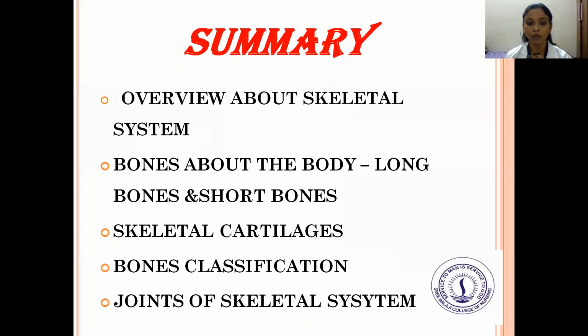We covered the skull bones, skeletal cartilages, explanation of cartilage, synovial joints, and also the other bones, the classification of bones and the joints of the skeletal system, the exact place where they join. All this we have seen in our skeletal system. Hope you all understood my class.